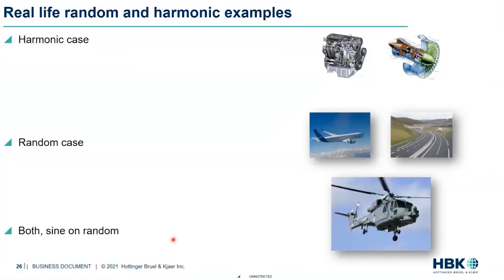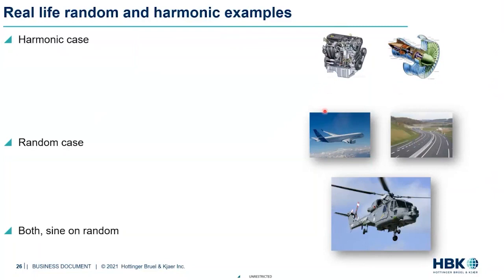If you look at the different examples out there in terms of actual applications, we look at a typical harmonic case, which is very common with the auto and the aero industry, especially with the engine and powertrain. If we take, for example, a four-stroke six-cylinder engine, we know exactly when it would fire. So these are classic harmonic examples where you can represent them with exact sine tones and know exactly when they're going to fire and what kind of responses we would expect. And that's similar with the jet engine, based on the certain RPM, how it would rotate.